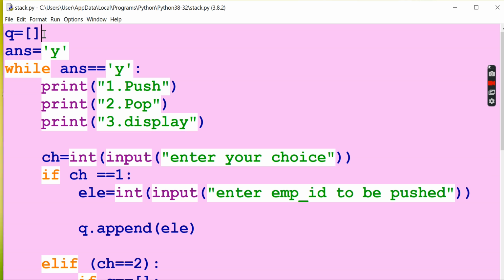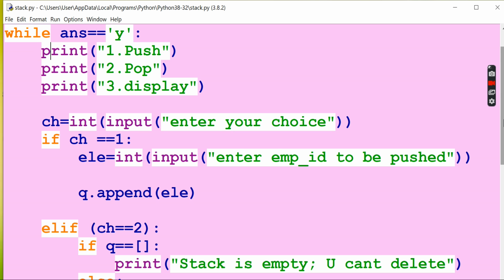There we are making the queue an empty list, and we are using a while loop. Here the default value is answer equals yes. Whenever the answer is yes, the loop will be executed, right? The first thing is to print: press 1 for push, 2 for pop, and 3 for display. Similarly, we are going to get the choice, the same operation as in stack.